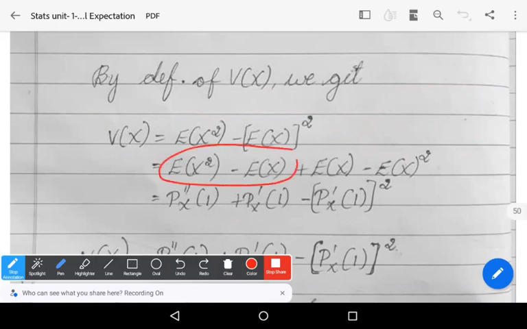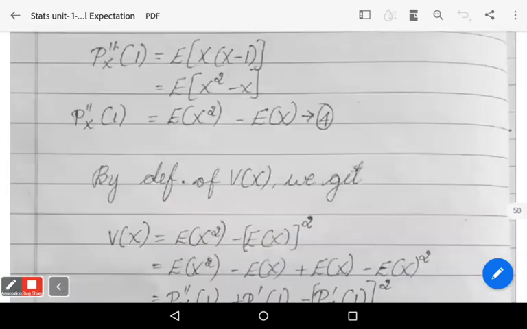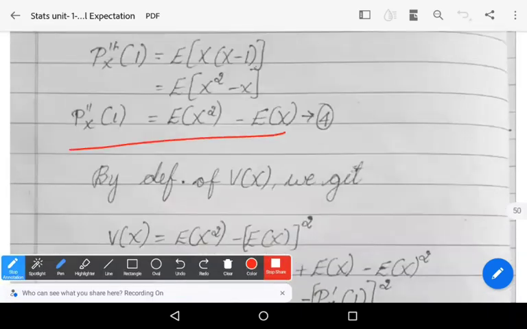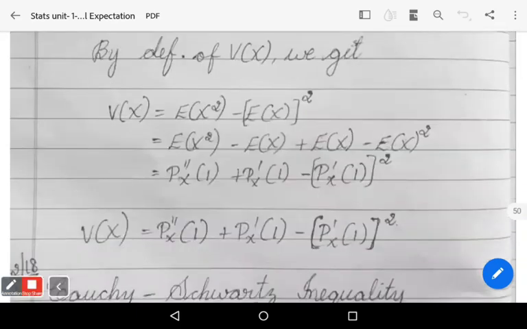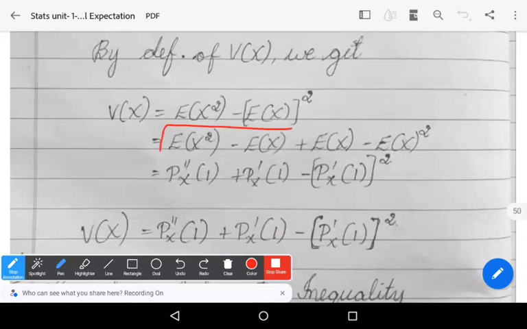Expectation of x square minus expectation of x is equals to Px double dash of 1, from equation number 4. And from the first condition, expectation of x is Px dash of 1.